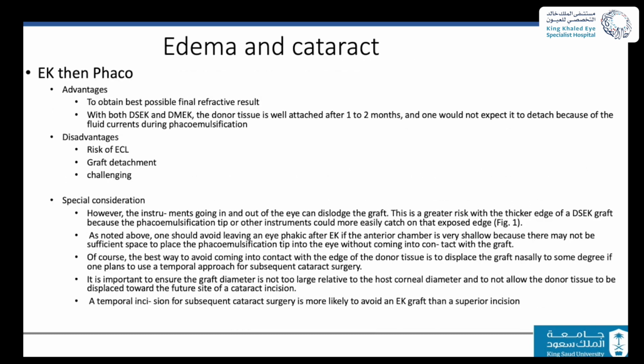How about if you decide to do it staged, and you want to do EK first, then phaco? What are the advantages? This will be the best for the refractive result, because once you do the endothelial keratoplasty, you will resolve the edema, you will be able to do a better IOL calculation, and then you can go for phaco surgery. The grafts are found to be very well attached after 2 months. The risk of detaching the graft if you do phaco is now much less, and it is quite safe to do phaco in such a patient.